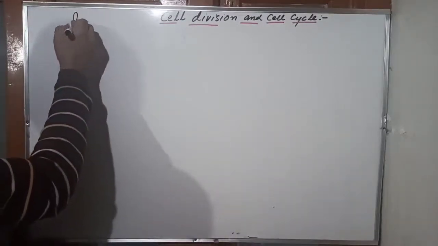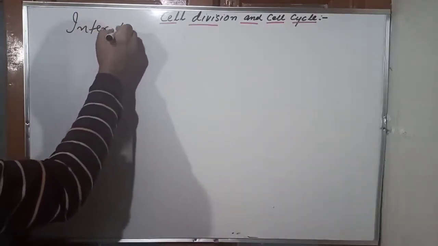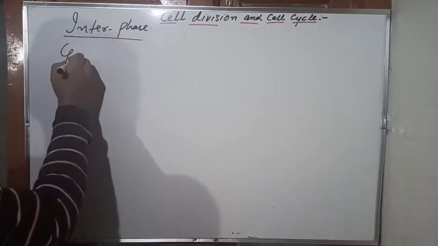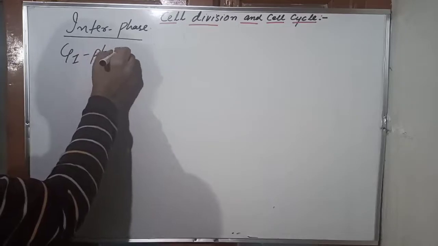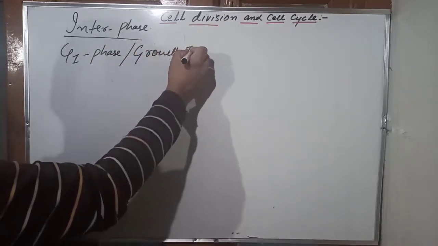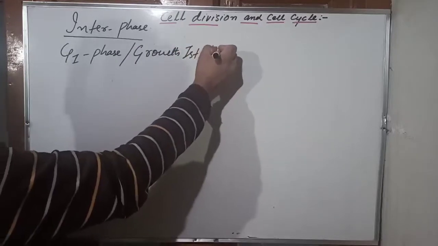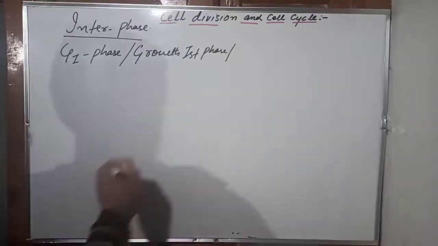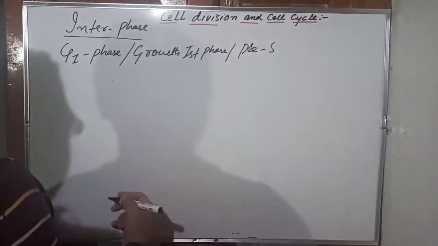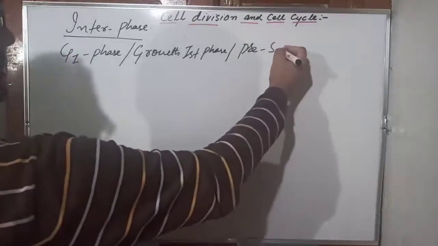So here, interphase first. In this interphase, we will first go through the G1 phase. G1 phase is simply, G stands for growth, the first growth phase, or you also call it the pre-synthetic phase. S stands for synthesis, it is a pre-synthetic phase also.